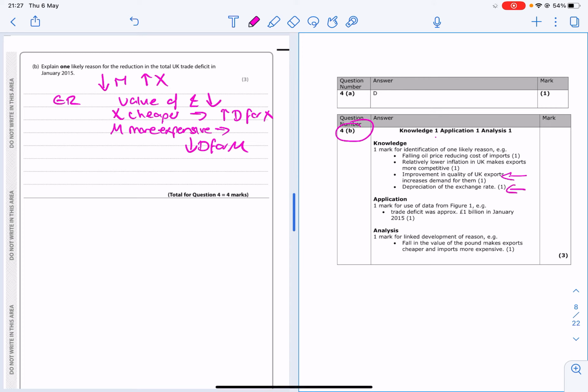Here we've got our depreciation of the exchange rate. And it says relatively lower inflation in the UK. So if inflation in the UK was lower than inflation in other countries, then what you're going to find is UK goods are relatively cheaper, so there'll be more demand for UK goods.